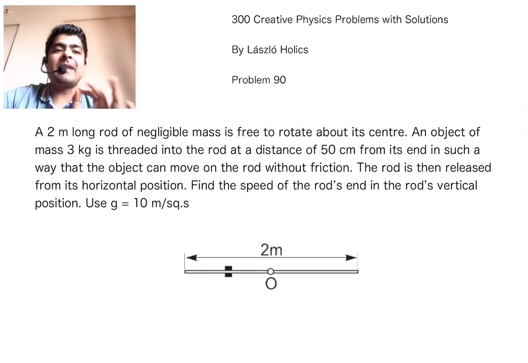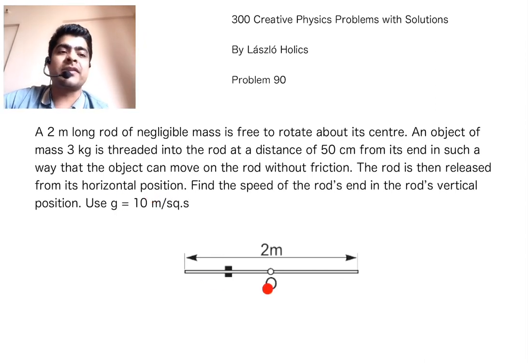The rod is massless, but the ring on the rod can slide, and the ring has a mass of 3 kg. The rod is then released from its horizontal position. This is the position shown, and the rod is released from this position. Find the speed of the rod's end in the rod's vertical position. Use g equal to 10 meters per second squared. So how to do this?